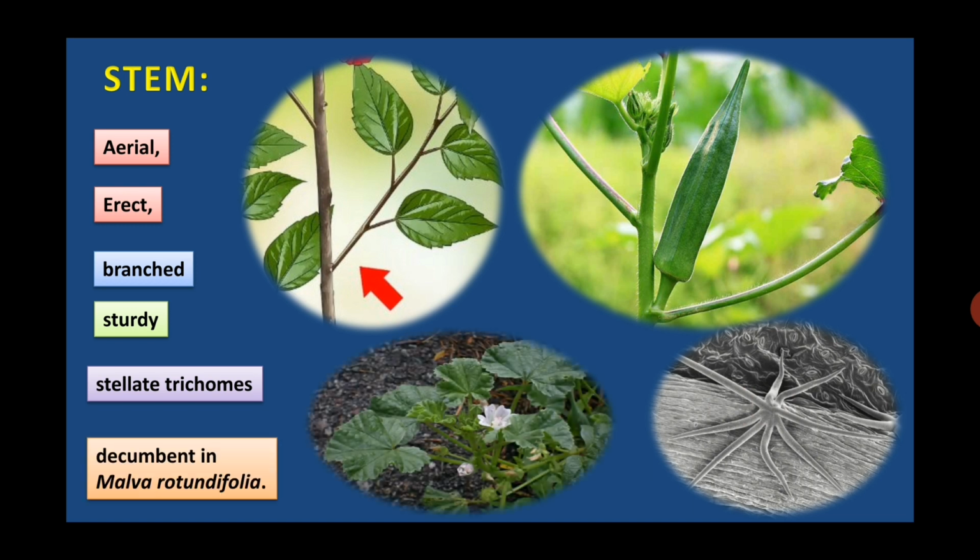Decumbent stem is found in Malva rotundifolia. Decumbent means initially the stem grows parallel to the ground and suddenly it grows upwards, that is decumbent nature of the stem.